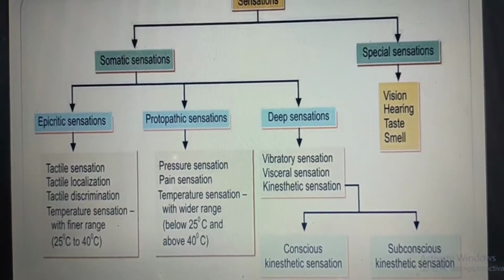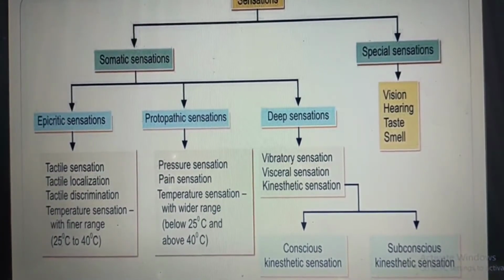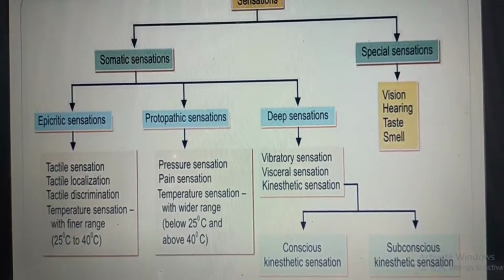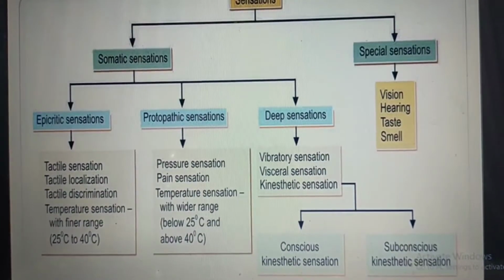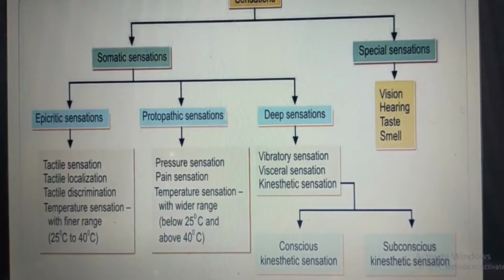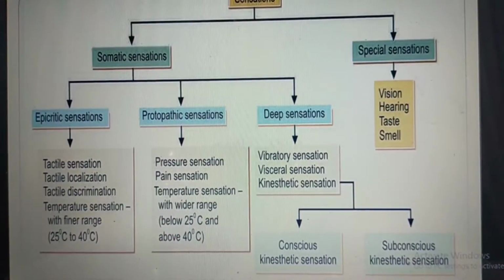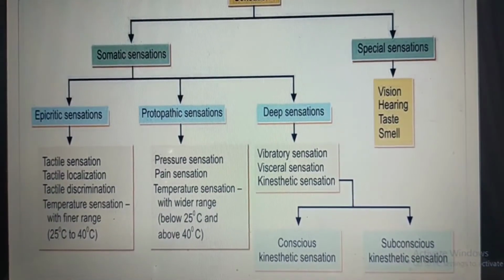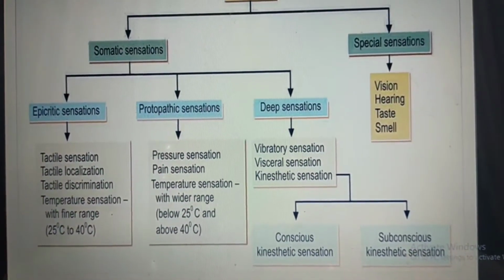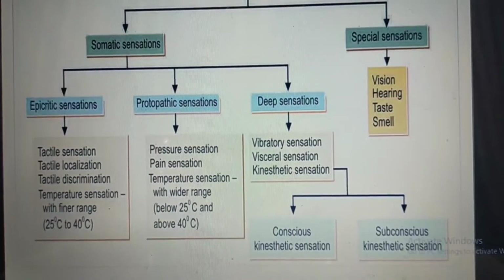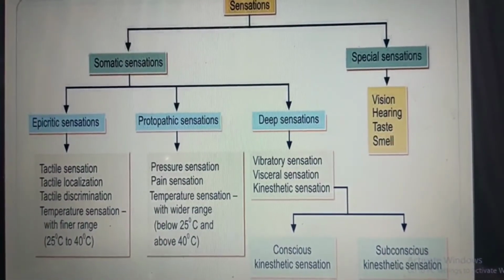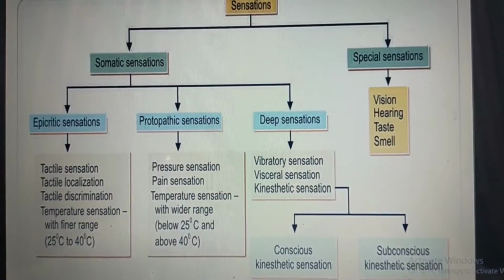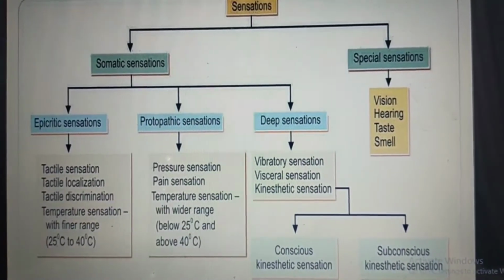In protopathic sensation, there is pressure sensation, pain sensation, and temperature sensation with the wide range below 25 degrees Celsius and above 40 degrees Celsius. In deep sensation, there is vibratory sensation, visceral sensation, and kinesthetic sensation. And kinesthetic sensation is divided into two parts: conscious kinesthetic sensation and subconscious kinesthetic sensation. And in special sensations, there are vision, hearing, taste, and smell.